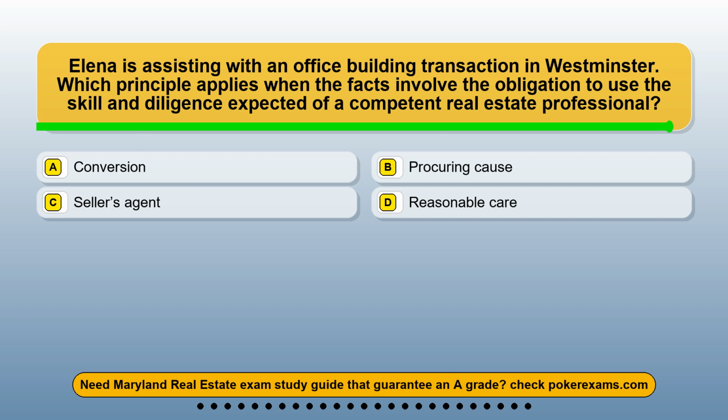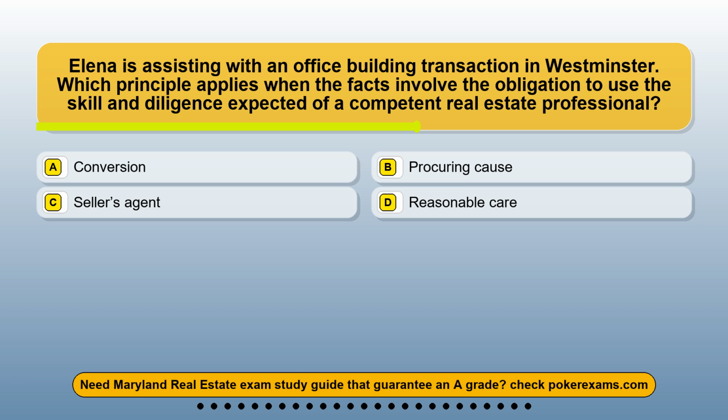Question 22. Elena is assisting with an office building transaction in Westminster. Which principle applies when the facts involve the obligation to use the skill and diligence expected of a competent real estate professional? Option A, conversion. Option B, procuring cause. Option C, seller's agent. Option D, reasonable care.